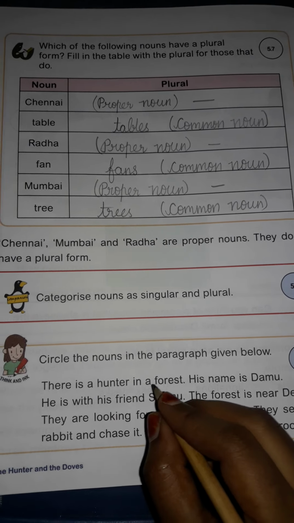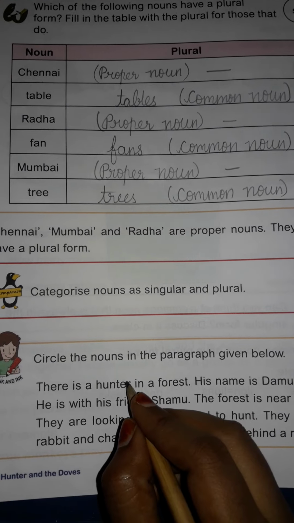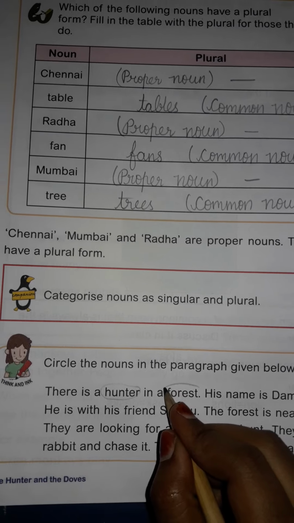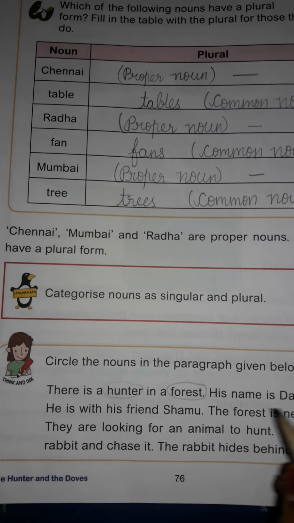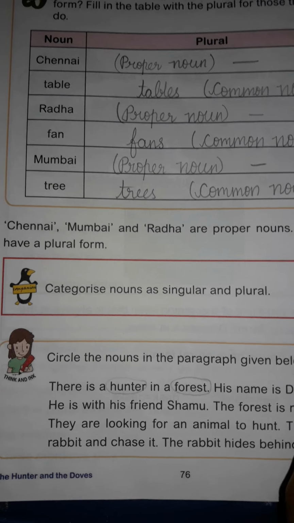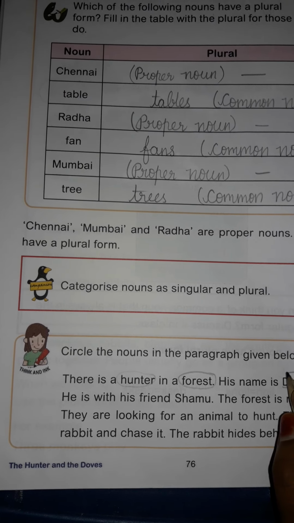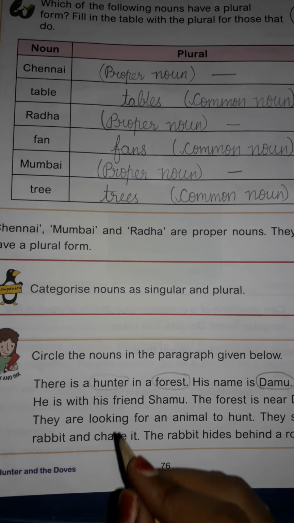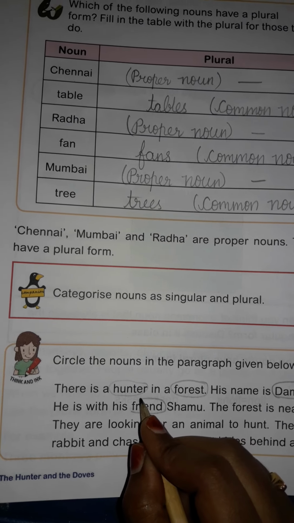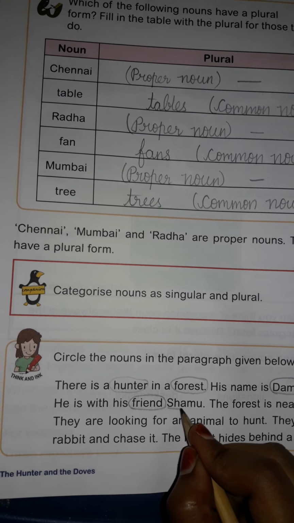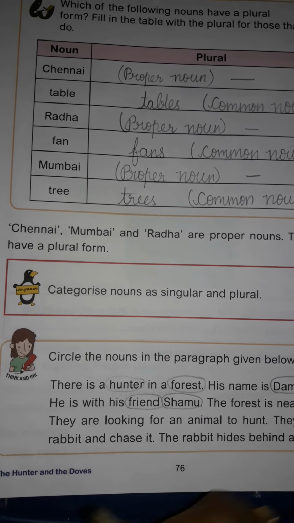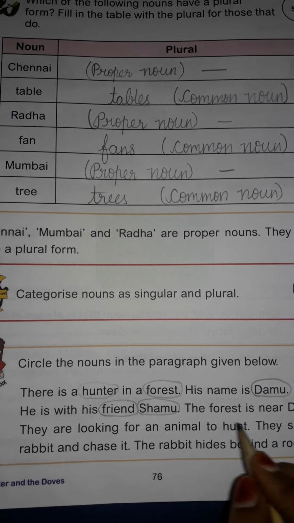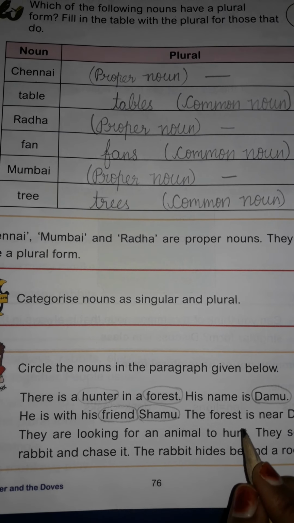There is a hunter in a forest. Hunter is a noun, and forest. Okay, his name is Damu. What is his name? His name is Damu. He is with his friend. Friend is also a noun. Friend Shamu. He is with his friend Shamu. The forest is already completed, that's why again we are not circling.